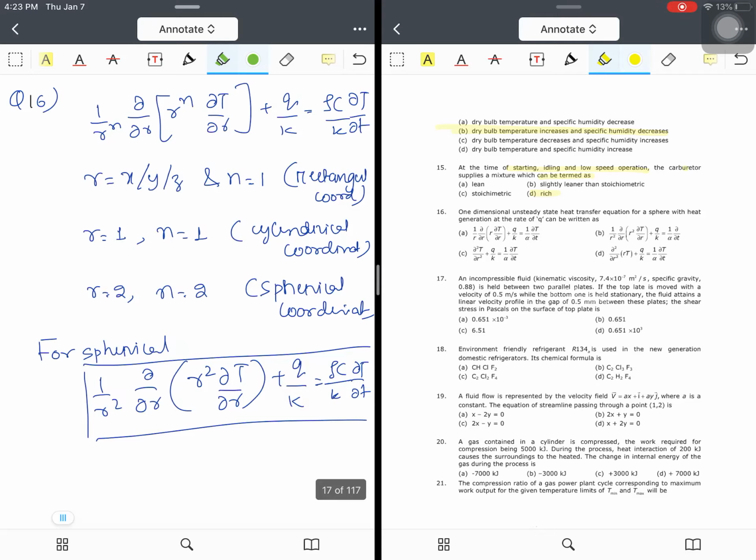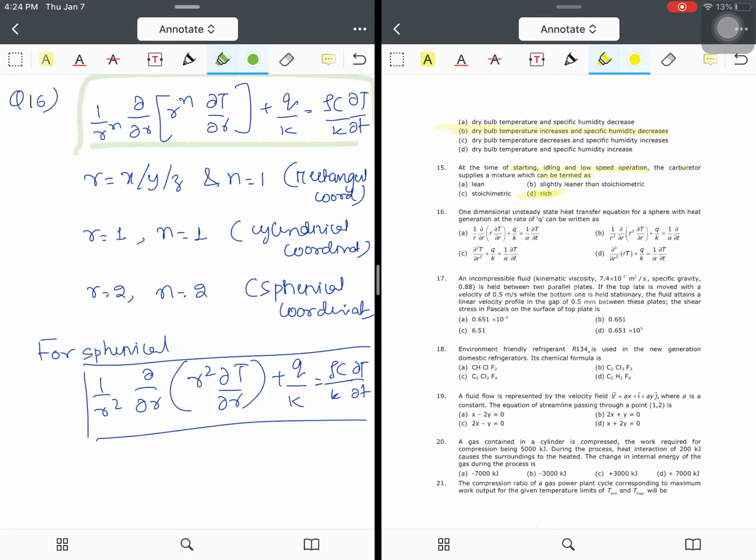Now question number 16. So the previous year question number 15 answer is rich. Now, the one-dimensional steady-state heat transfer equation of the sphere with the heat generation at the rate of q is written as, see, whenever you get this type of question, just remember this equation.